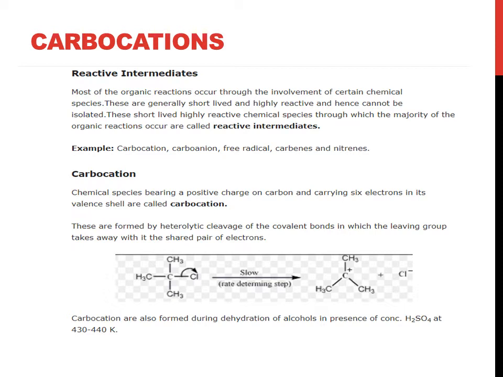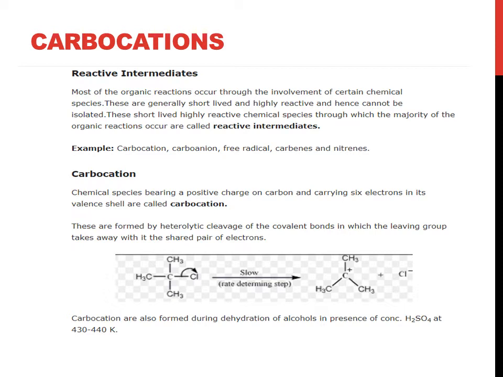Here is an example of (CH3)3C-Cl. Here we want to break the bond between carbon and chlorine, C and Cl. It is the slowest step. As Cl is electronegative, it withdraws the electrons. So Cl will carry negative charge and C will carry positive charge.